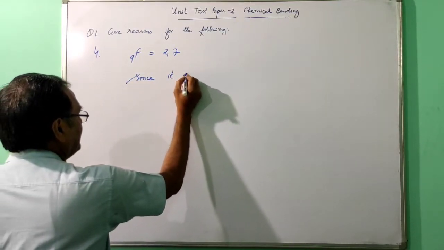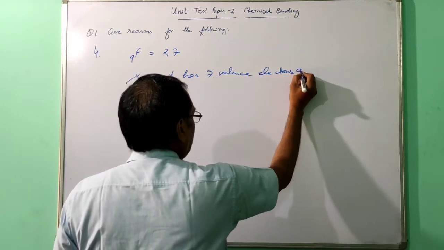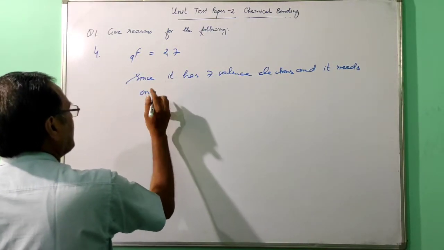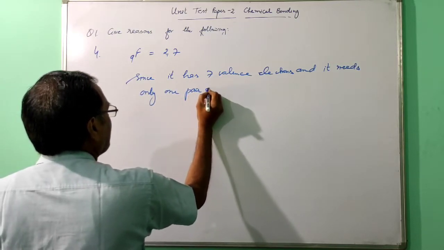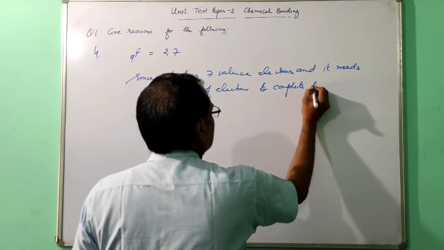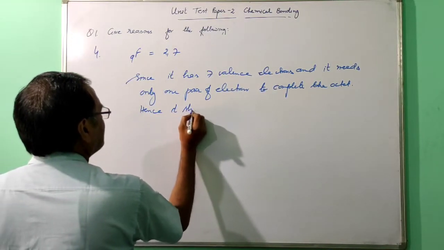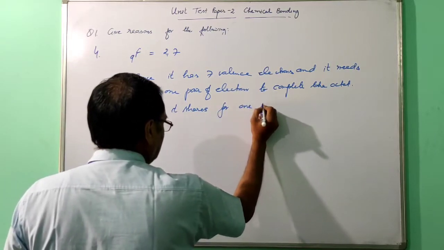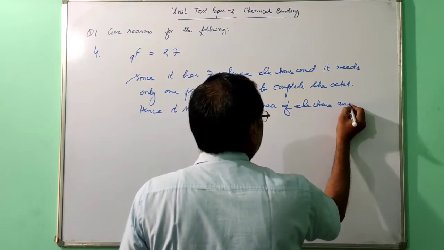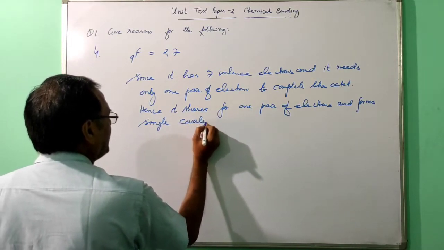Since it has 7 valence electrons and it needs only one pair of electrons to complete the octet, hence it shares one pair of electrons and forms a single covalent bond.